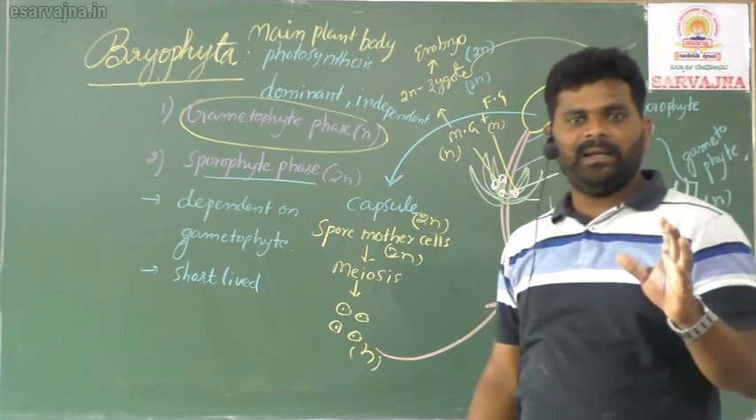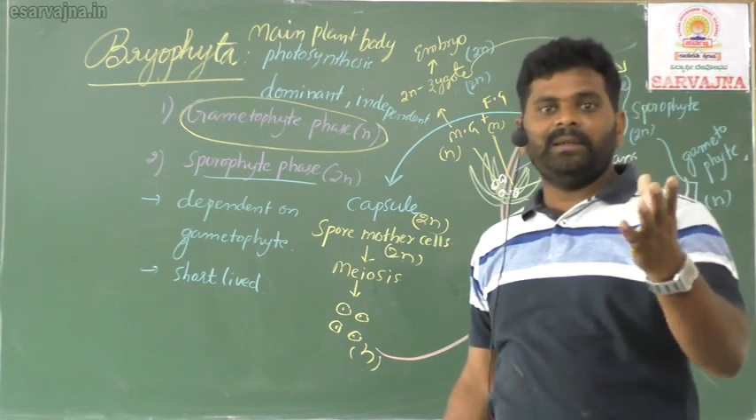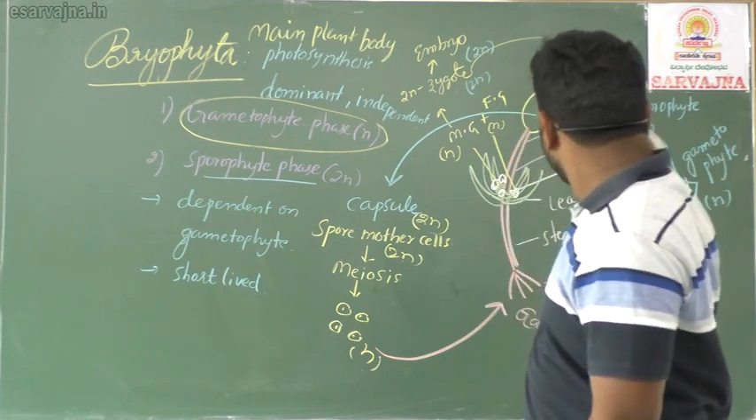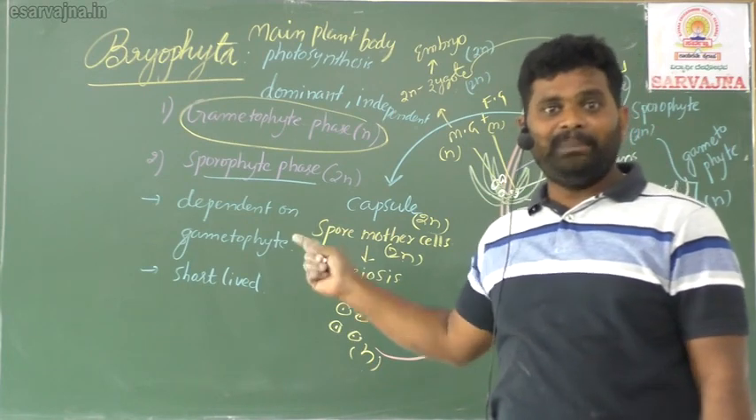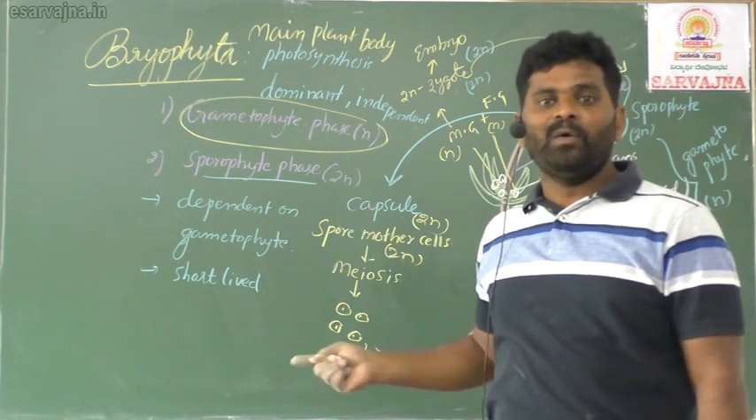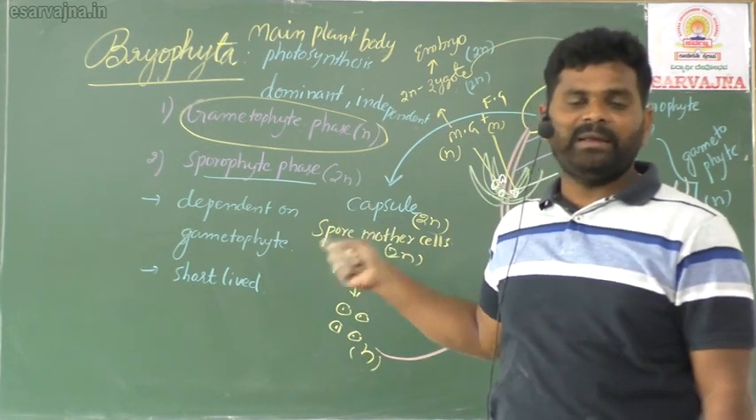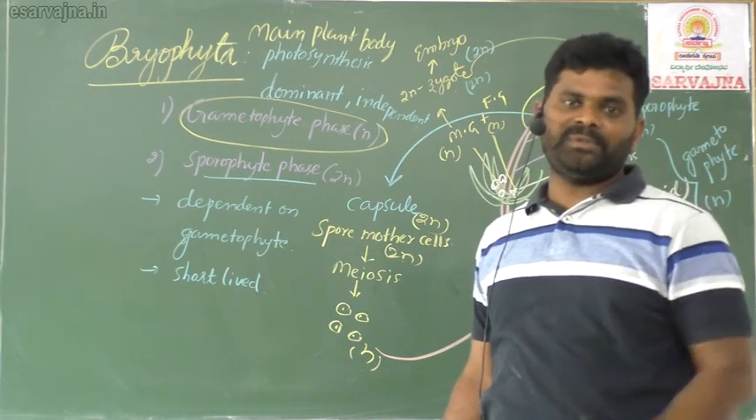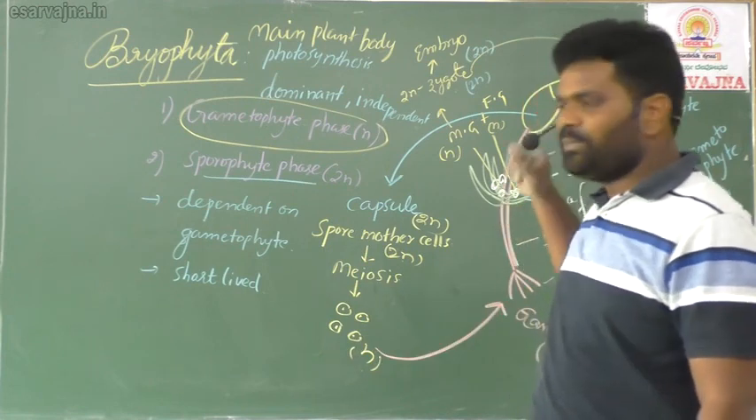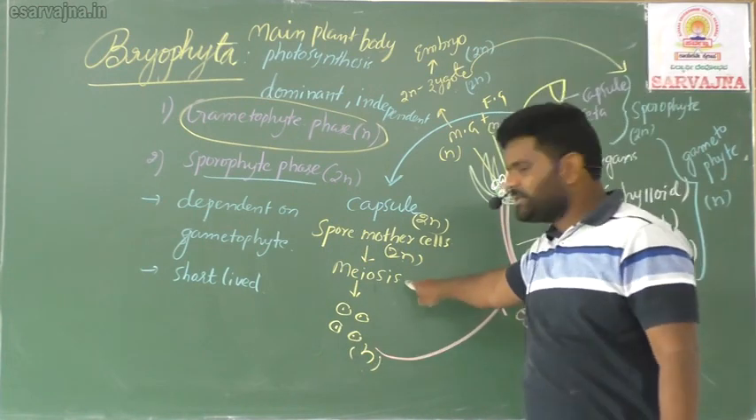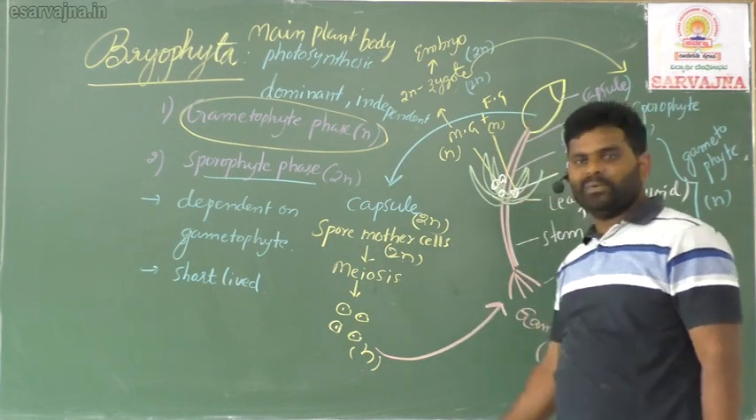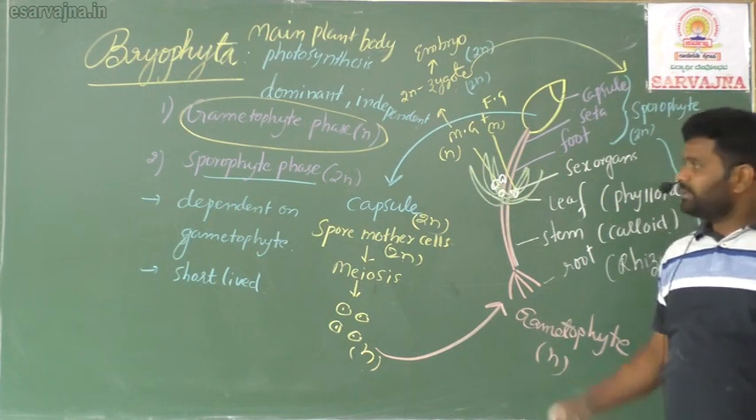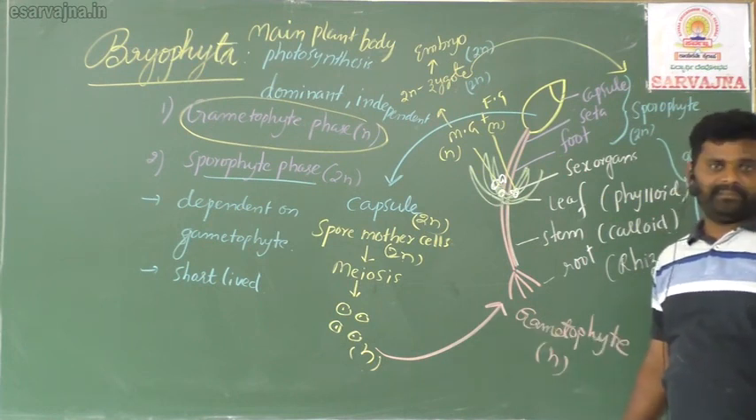A question will come: what is the dominant phase in bryophytes? That is nothing but the gametophyte. What is the ploidy of the gametophyte? Haploid. What is the dependent phase of bryophytes? Sporophyte. What is the ploidy of the sporophyte? Diploid. What are the three parts of the sporophyte? Foot, seta, capsule. The capsule contains what? Spore mother cells. Which division do spore mother cells undergo? Meiosis, to produce haploid spores. Each haploid spore produces a gametophyte. This is about the general characteristics of bryophytes.